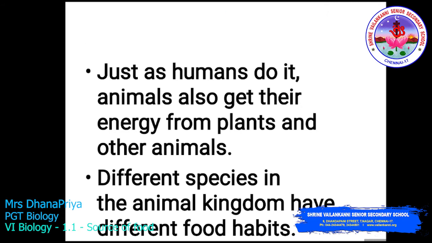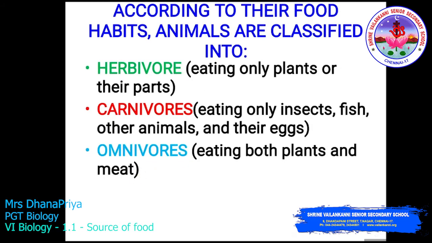Just as humans do, animals also get their energy from plants and other animals. Different species in the animal kingdom have different food habits. According to the food habits, animals are classified into three types: herbivore, carnivore and omnivore. Herbivore, eating only plants or their parts. Carnivore, eating only insects, fish, other animals and their eggs. Omnivore, eating both plants and meat.